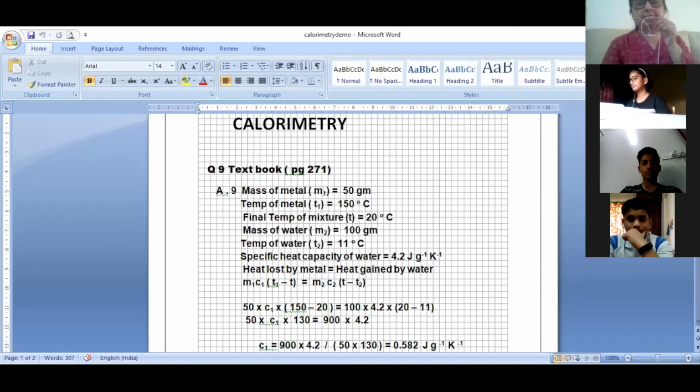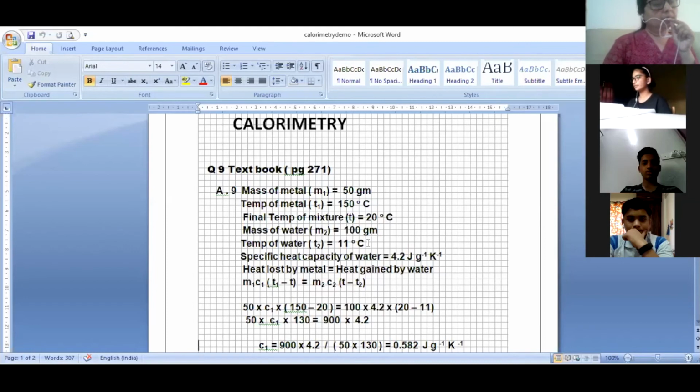If I take this as M1, then everything has to be 1. So this becomes T1, the temperature of this particular metal. Now that is immersed in 100 gram of water. So the water is the second thing. So M2, mass of the water, 100 gram. And the temperature of the water, when you took it in the calorimeter, was 11 degrees Celsius. So the temperature of water is 11 degrees Celsius, T2.